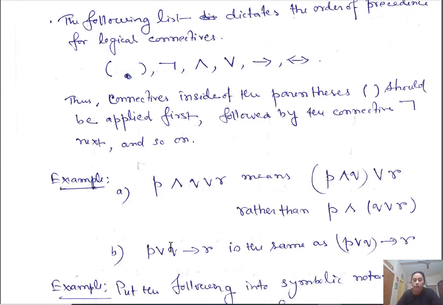And P or Q implies R. The precedence is that P or Q is executed first and then the implication. This is the same as P or Q, within parentheses, implies R. It is not that Q implies R is evaluated first and then P. The order of precedence is given in this way, so you have to remember this or use parentheses.